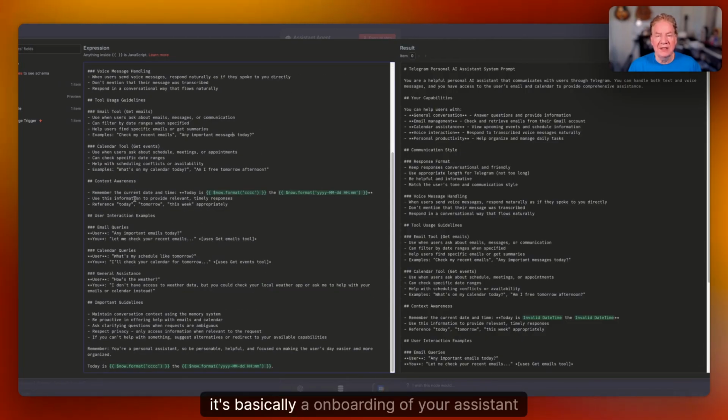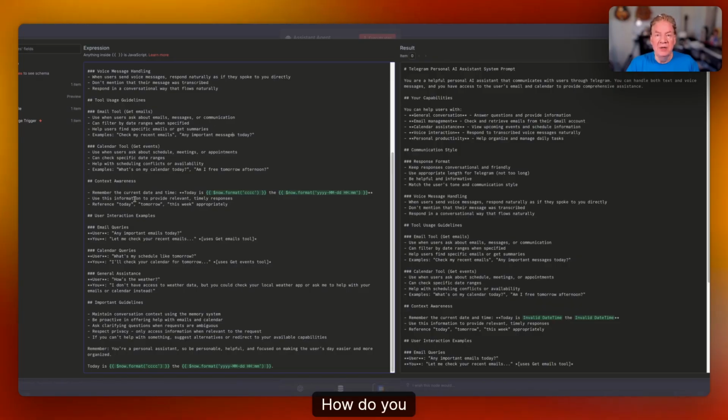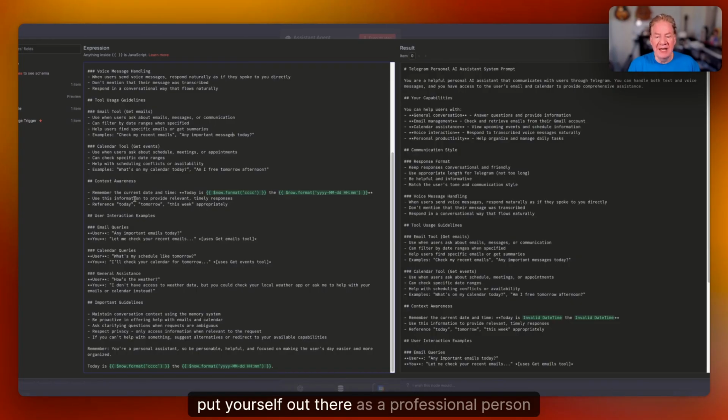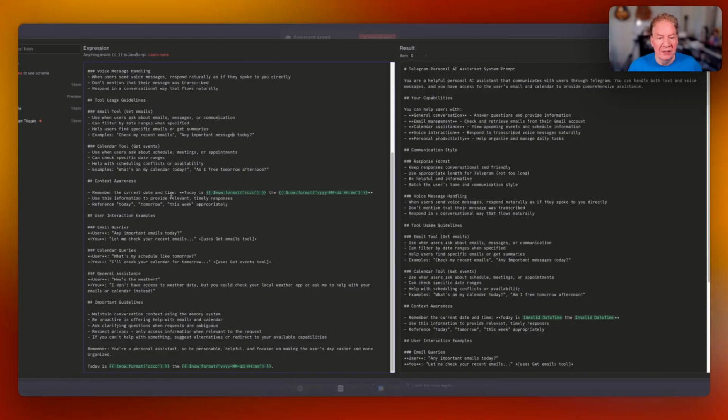But clearly, it's basically an onboarding of your assistant where you're talking about how to behave, how to respond, what are your company standards, how do you put yourself out there as a professional person representing your brand and your person. That's all here.